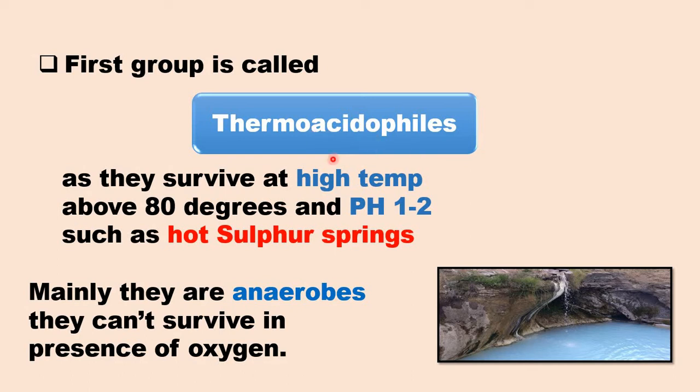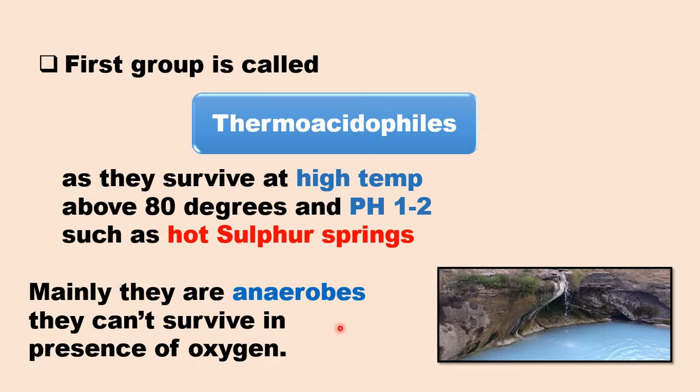This kind of archaea can survive at high temperature above 80 degrees and in very low acidic environment. The pH of this acidic environment can reach 1 or 2. An example of the environment where thermoacidophils can exist is hot sulfur springs.